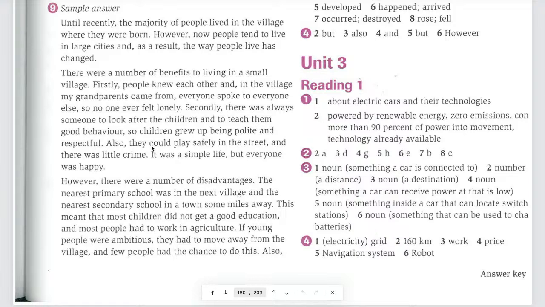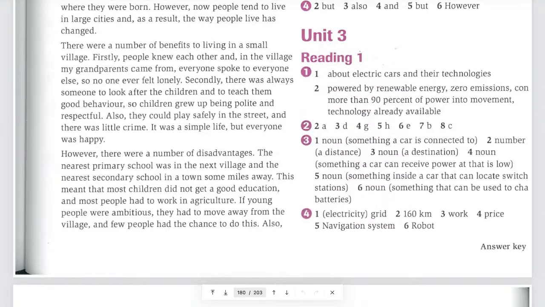Yeah, so it's very clear. You have to mention, okay, in this paragraph I'm going to write about what? A number of benefits to living in a small village. And then you really have to explain that. You have to write, okay, firstly, the first benefit is this, and secondly, the benefit is that, okay? And then also the third benefit or something like that, okay? So similarly, in the third paragraph, that means also in the body, paragraph 2 of the body.